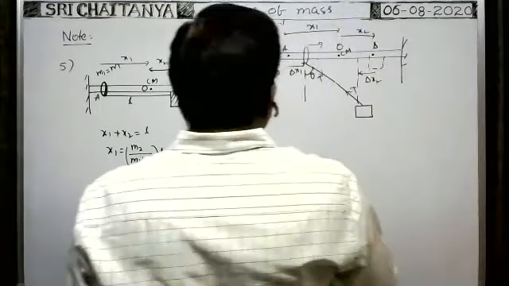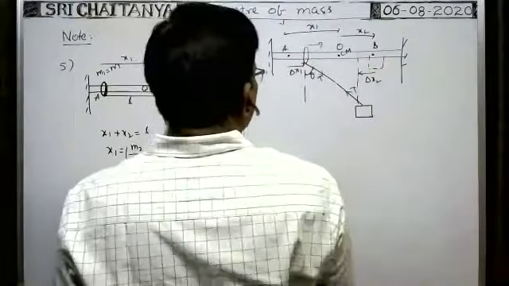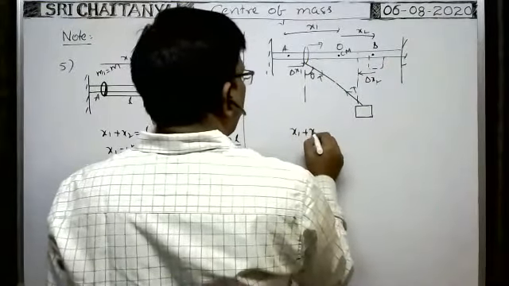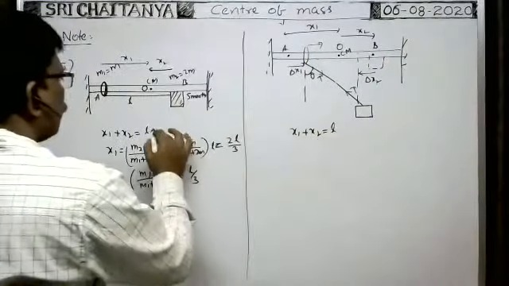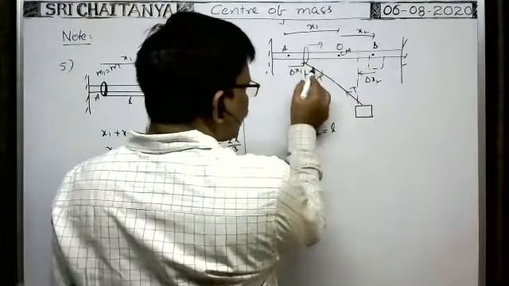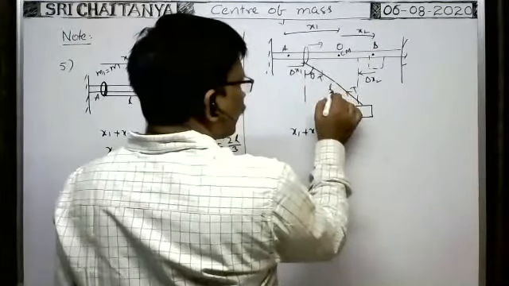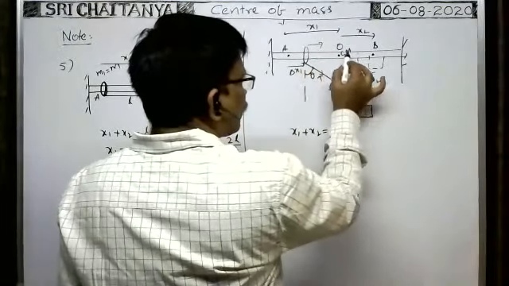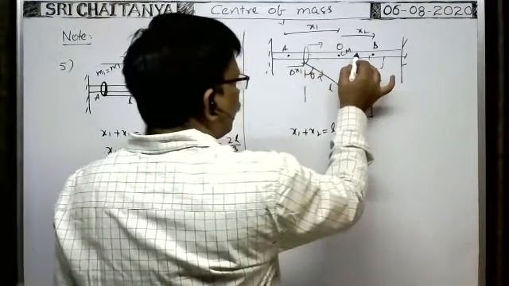Now what is this x1 plus x2? x1 plus x2 is equal to the length of the string, which we already wrote here. Now this is the length of the string L. Its component along this direction is equal to L sin theta.